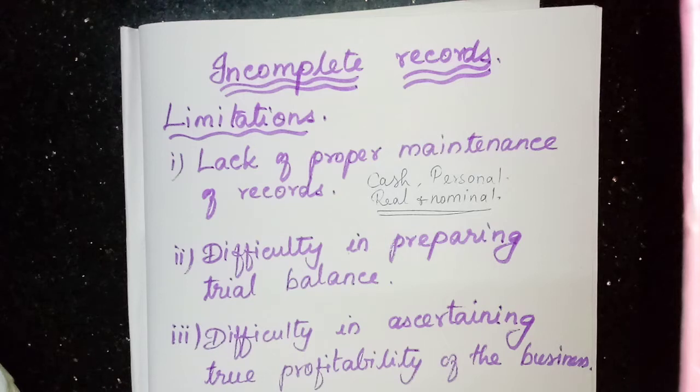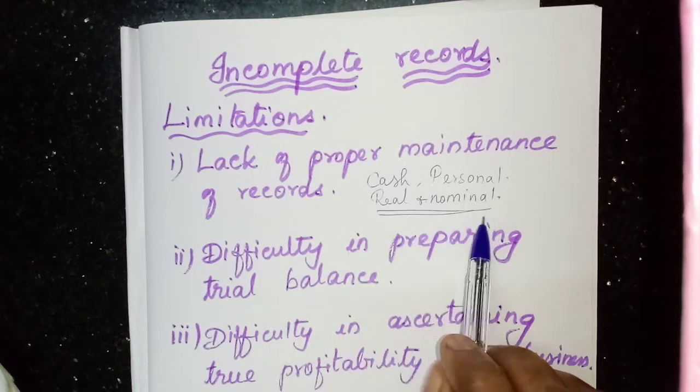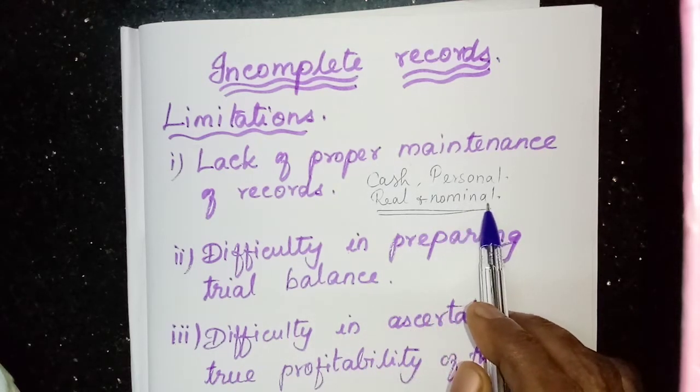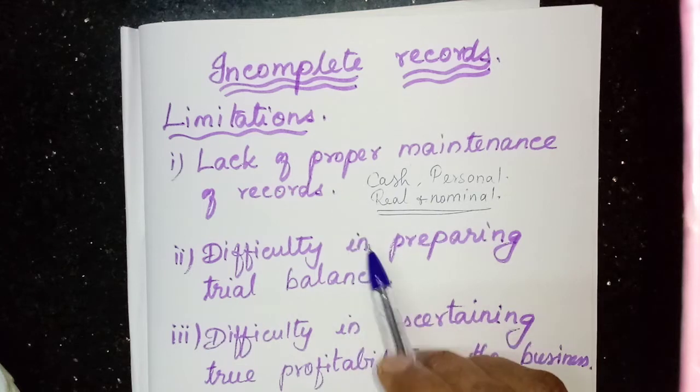So we cannot maintain proper books of accounts. That means the cash and personal accounts of debtors and creditors only will be maintained, but real and nominal accounts are not maintained properly. That is the main limitation.